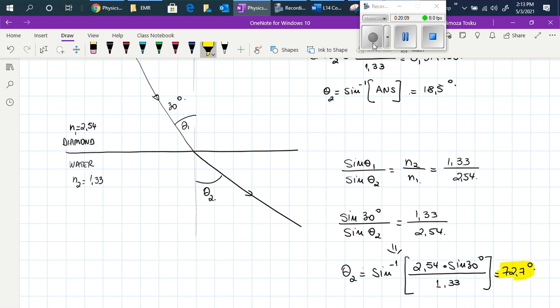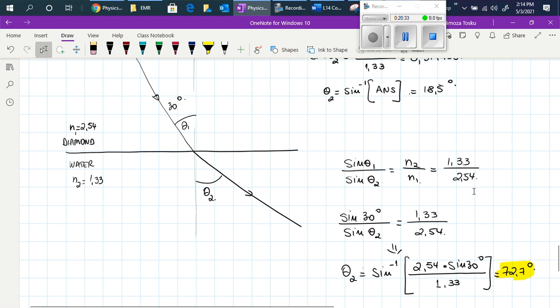And even the calculation, as I said, tells us that we are dealing with a wave traveling from a more dense, higher index of refraction medium to a less dense, lower index of refraction medium.